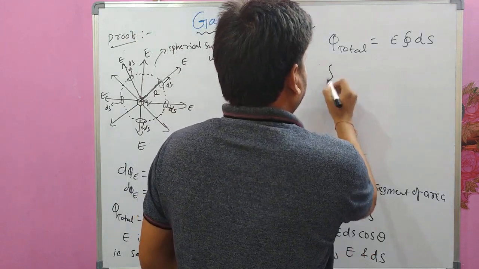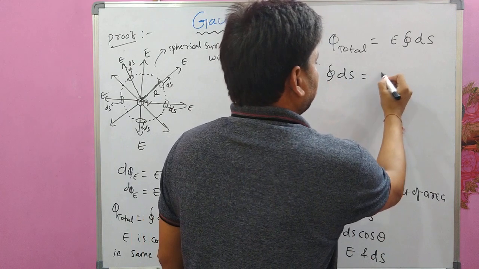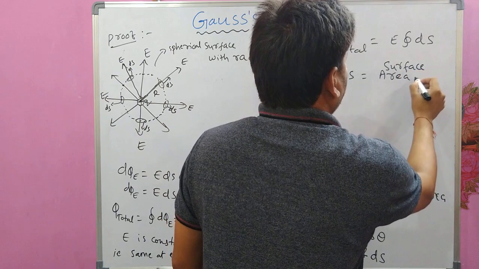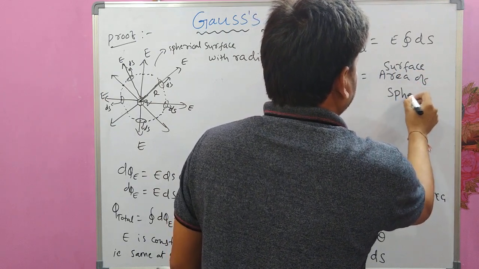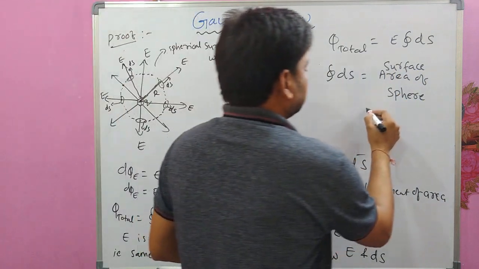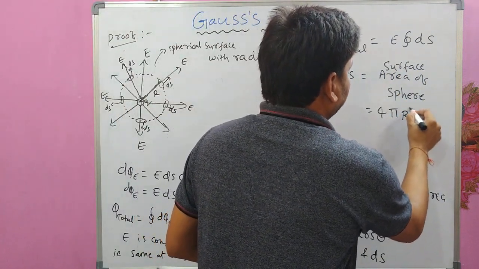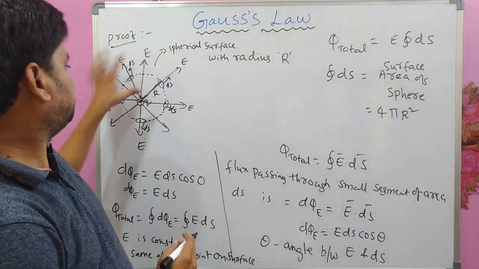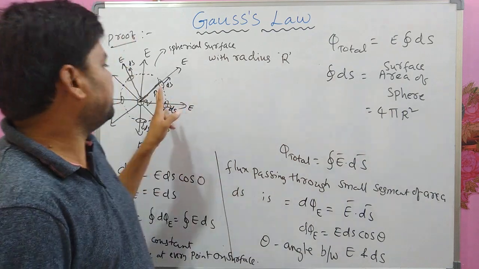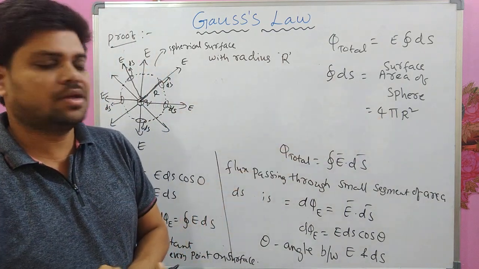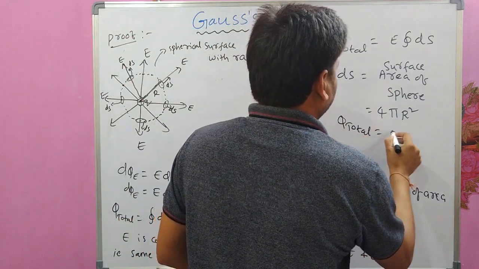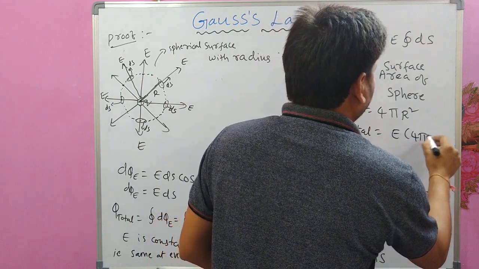And we know that integral ds is equal to the surface area of the sphere, because our surface is spherical in shape. What is this? 4 pi r square. It is spherical in shape with radius r. So surface area of that spherical surface should be 4 pi r square. So what we have got? Pi total as E into 4 pi r square.